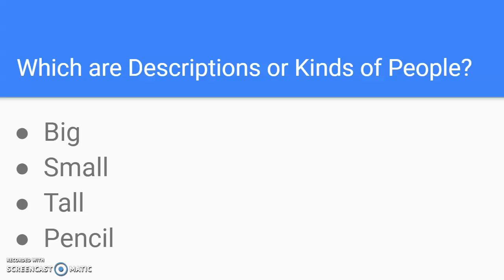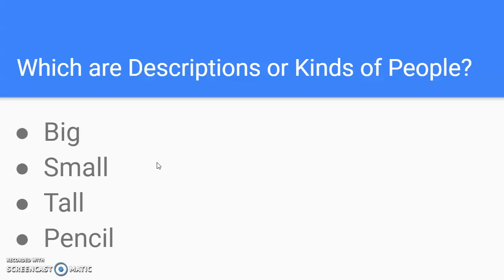Now, next one. Which are descriptions of or kinds of people? So which ones describe people, or they describe the kind of people? Okay, we have big, we have small, we have tall, and we have pencil. Now sometimes there may be more than one answer. And you look here, and 3 items describe people. One does not.